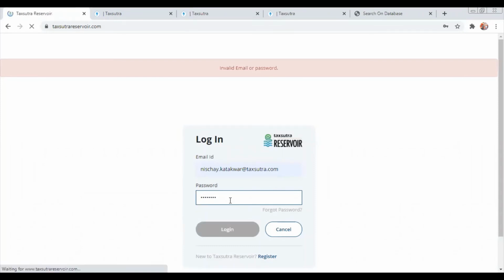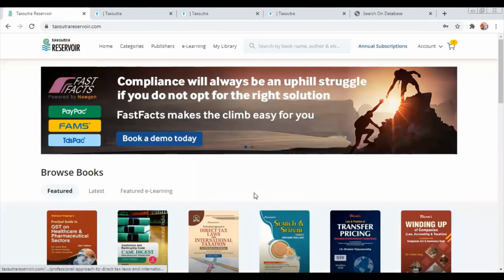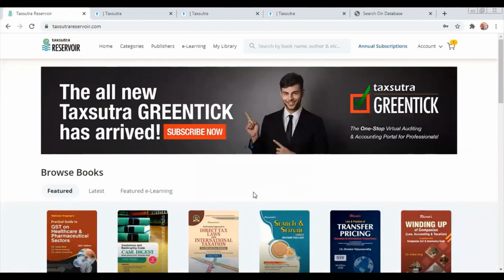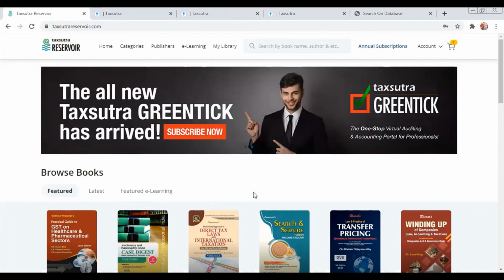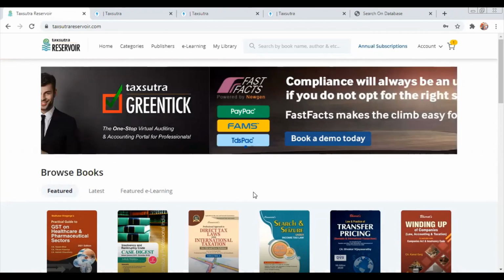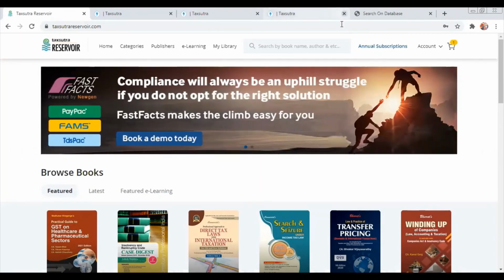Now, what is Tax Sutra reservoir? It is basically an ebook store and an e-learning platform, and we have tied up with 5 publishers: Wolters Kluwer, Bharat Law, Oakbridge, Commercial Law, and Bloomsbury, and BC Publication as well. So these are the publishers that we have.